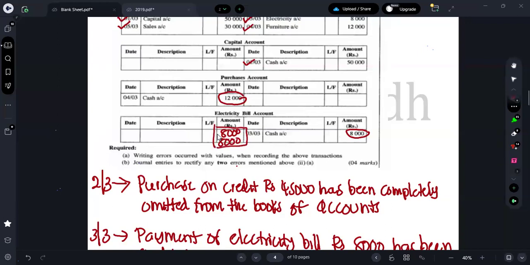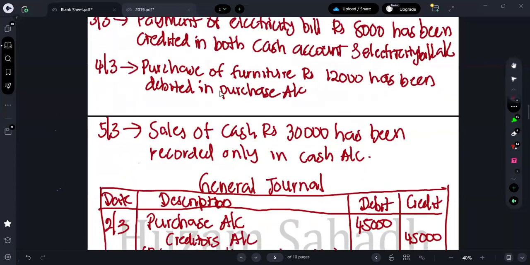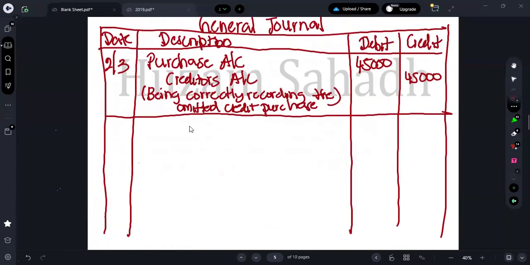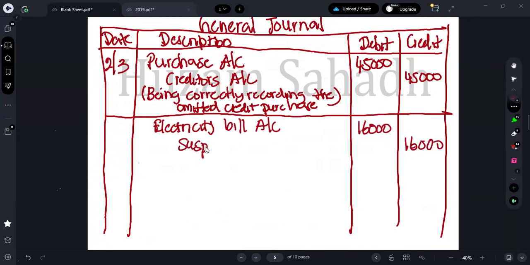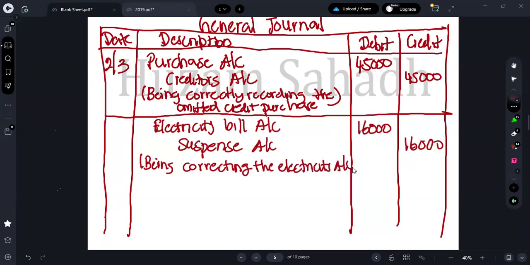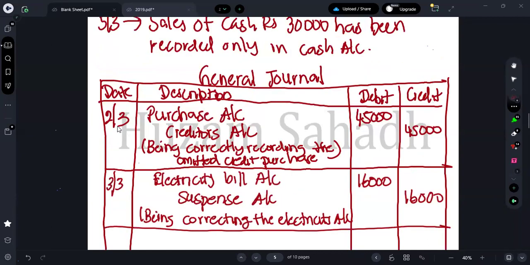In the electricity bill account, we should debit 16,000 by crediting what account? We discussed many questions related to this, right? The suspense account should be credited by 16,000. So here, what can you write as narration? Being correcting the electricity account.